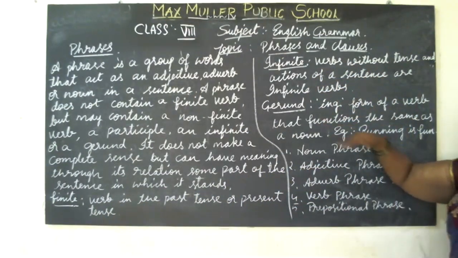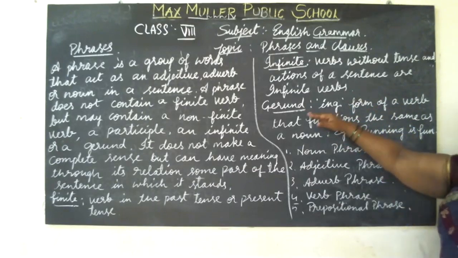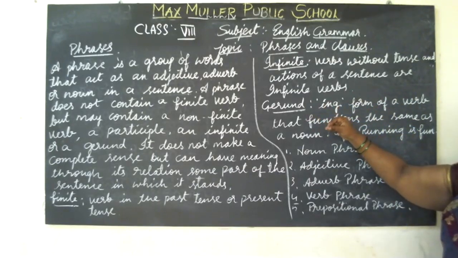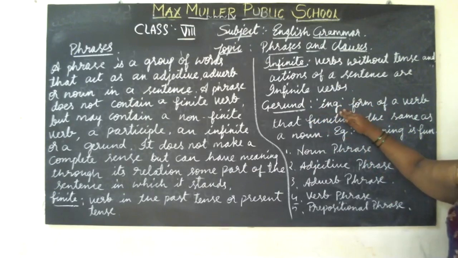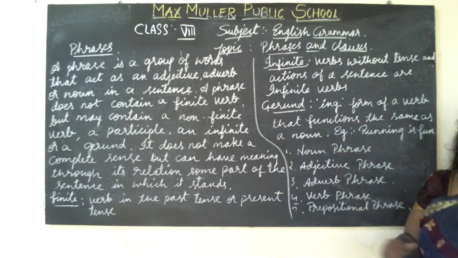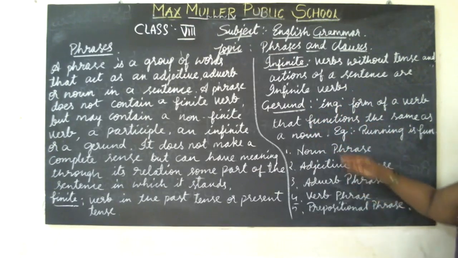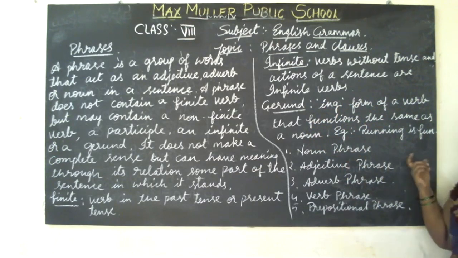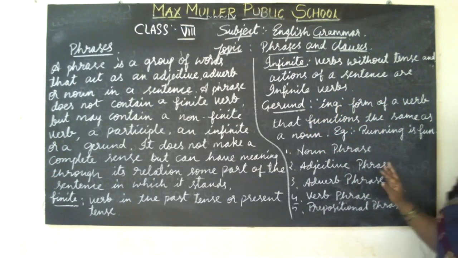The gerund I have already explained, but once again, for you to understand: gerund means the ing form of a verb that functions the same as a noun. Example, running is fun. Running contains the ing form. So running is fun. Here, in phrases, we have divided them into five parts.